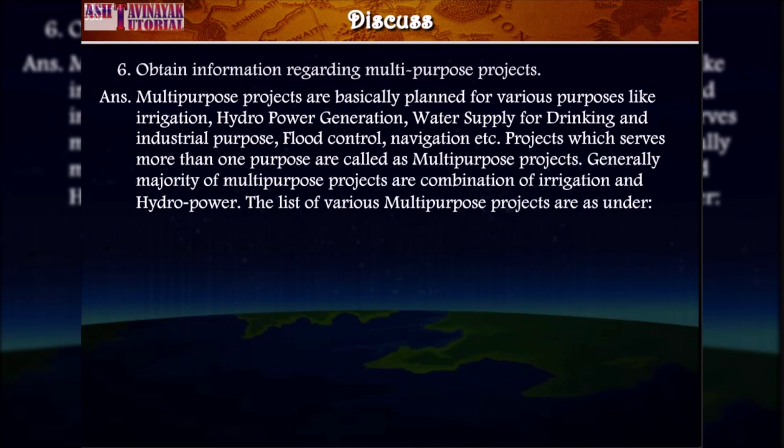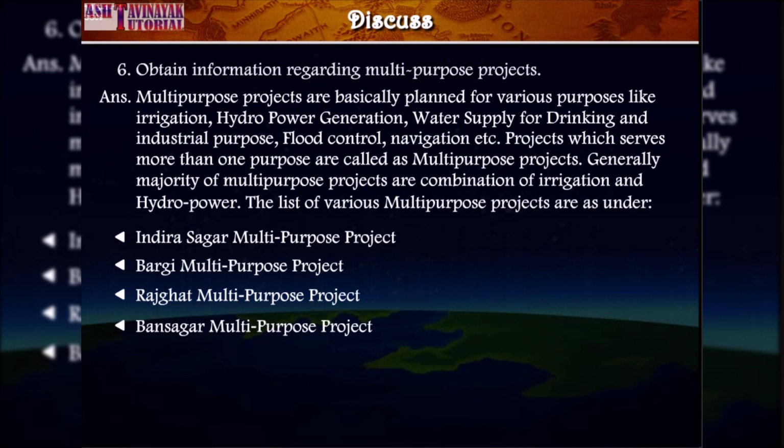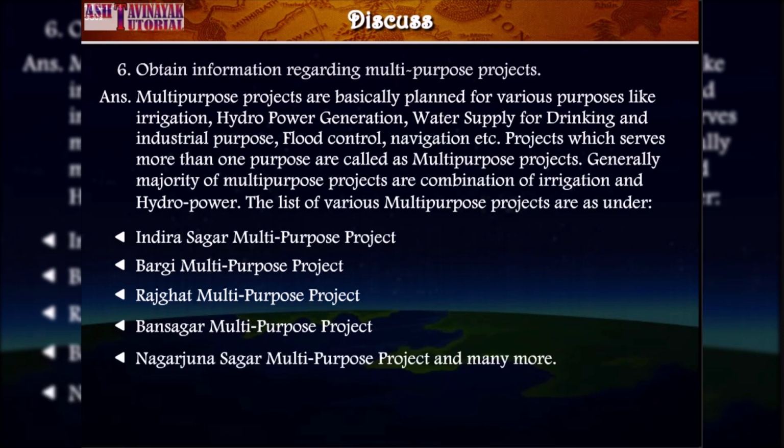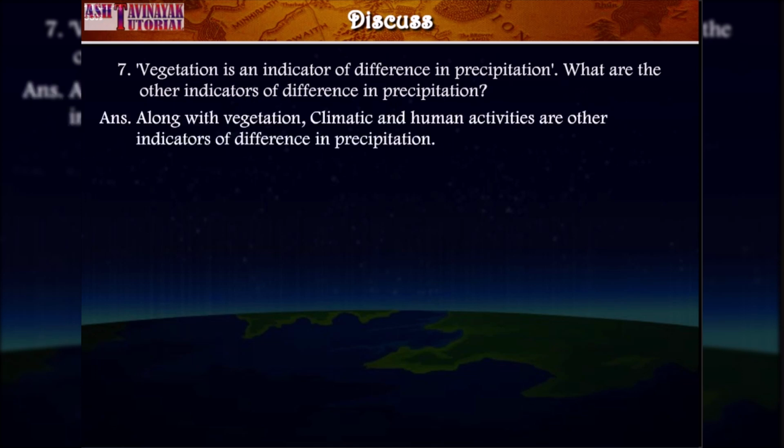The list of various multi-purpose projects are as under: Indira Sagar Multi-Purpose Project, Bargi Multi-Purpose Project, Rajghat Multi-Purpose Project, Bansagar Multi-Purpose Project, Nagarjuna Sagar Multi-Purpose Project, and many more. Question 7. Vegetation is an indicator of difference in precipitation. What are the other indicators of difference in precipitation? Answer. Along with vegetation, climatic and human activities are other indicators of difference in precipitation.